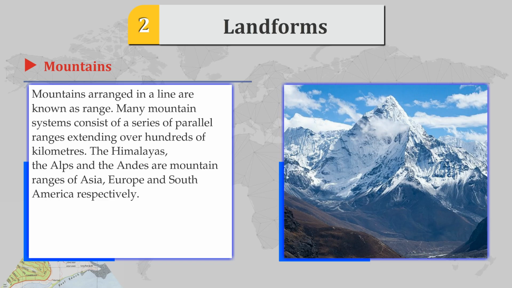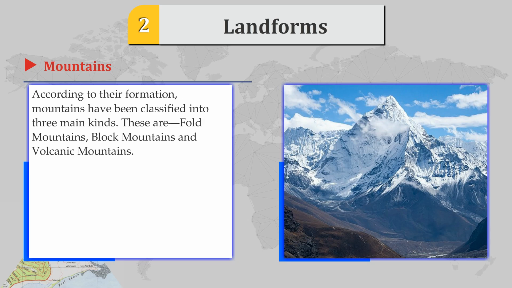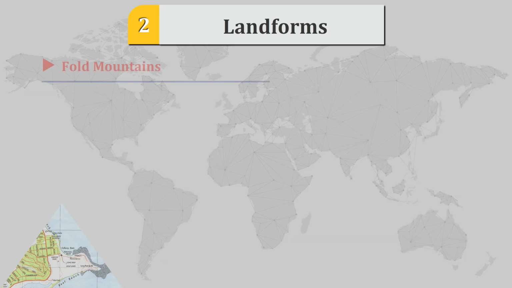Mountains arranged in a line are also known as a range. Many mountain systems consist of a series of parallel ranges extending over hundreds of kilometers. The Himalayas, the Alps and the Andes are mountain ranges of Asia, Europe and South America respectively. According to their formation, mountains have been classified into three main kinds. These are fold mountains, block mountains and volcanic mountains.